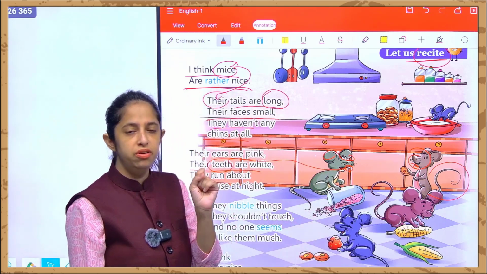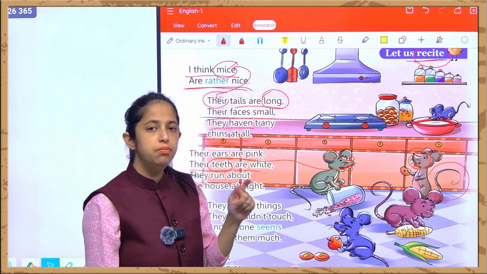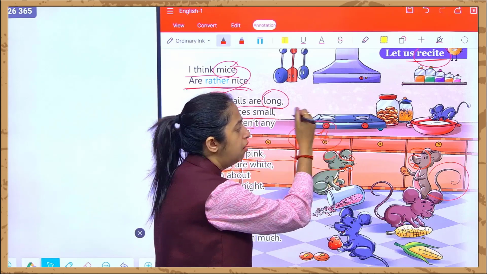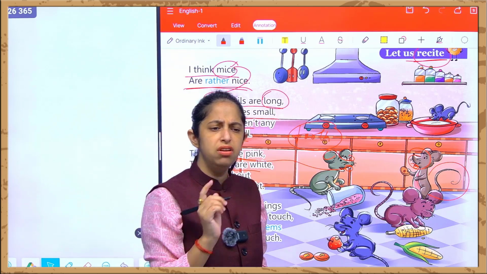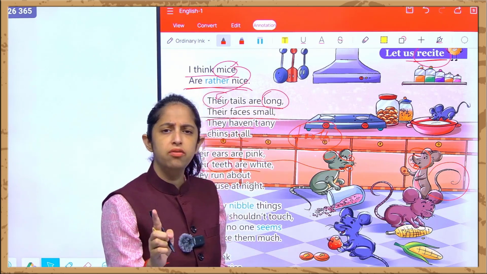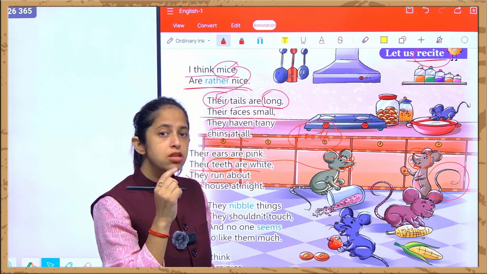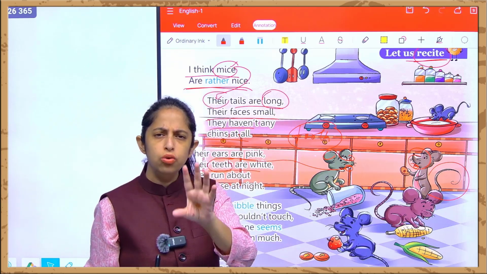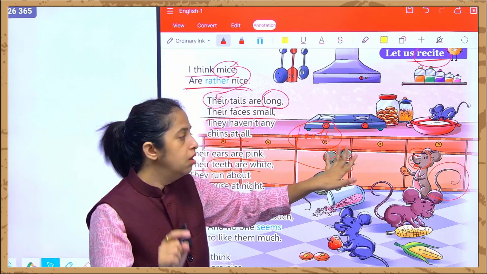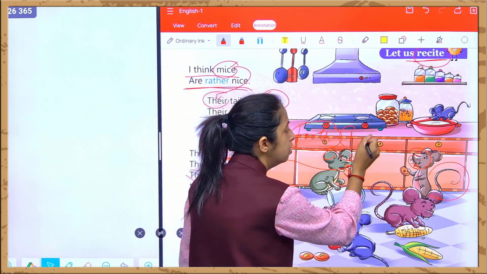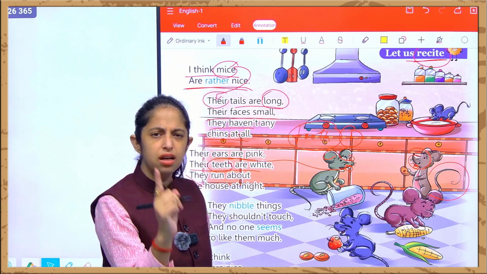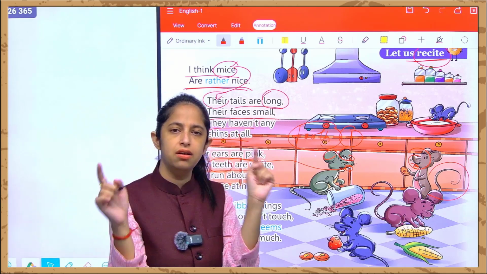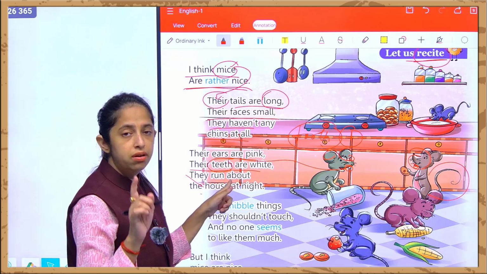But if in this poem we were discussing one tooth, then it is written tooth over here. जब भी हम एक टीथ के बारे में बात करते हैं, when we say that we have a cavity, we won't say we have a cavity in our teeth. Why? Because cavities are not present in all the 32 teeth. A cavity can be in one or two teeth, so it is written cavity in a tooth. Means that we are talking about one tooth. एक दांत के बारे में बात कर रहे हैं तो it's written tooth. And if we are talking about several teeth, all the categories of teeth, then it will be written teeth.